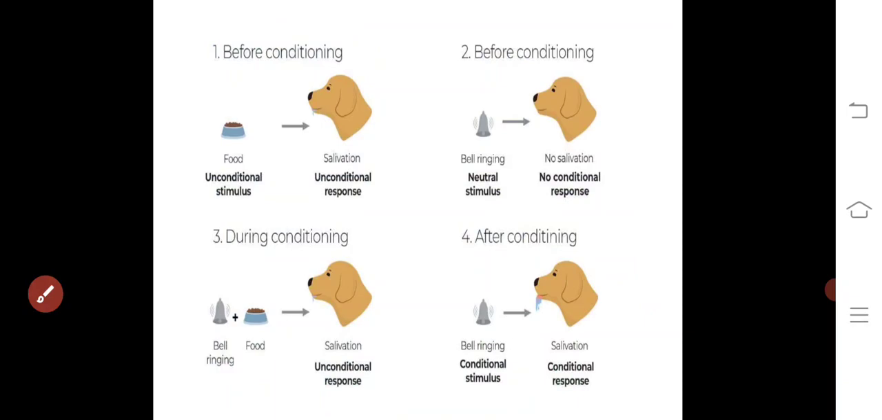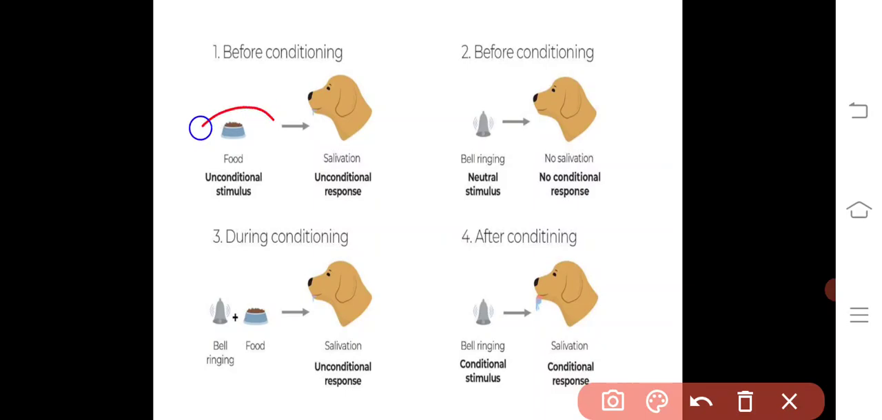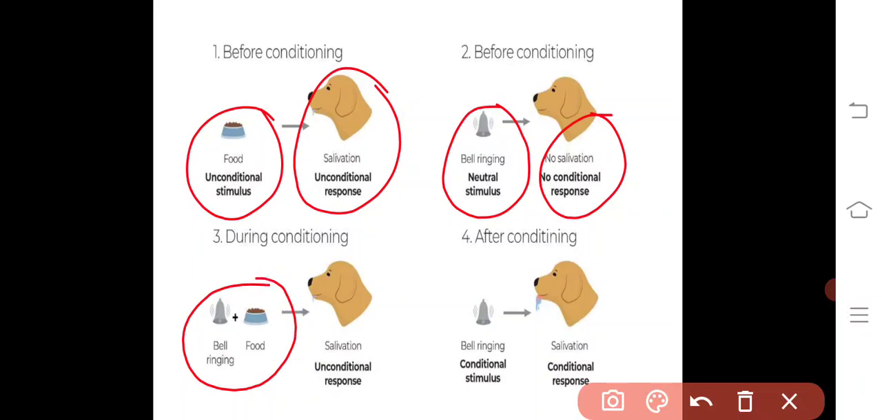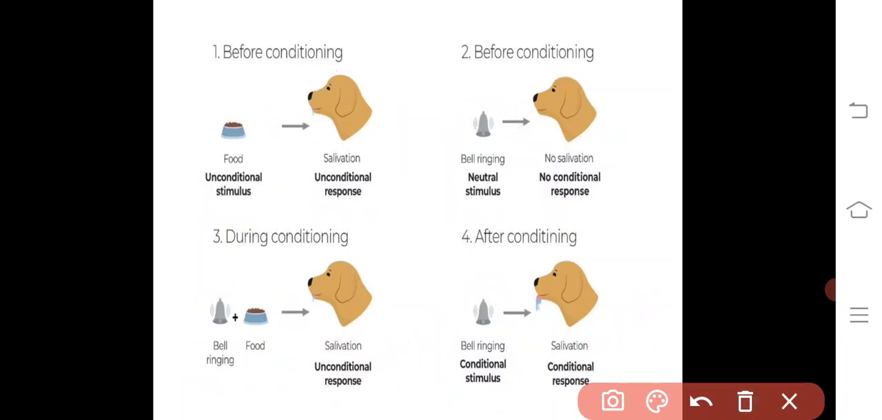Here, before conditioning, food is the unconditioned stimulus and saliva is the unconditioned response. Before conditioning, just bell ringing, no saliva. And during conditioning, the bell ring is associated with the food, giving the unconditioned response. And if you just ring the bell after conditioning, then it also gives saliva, that is a conditioned response.